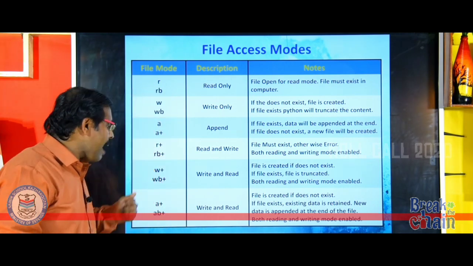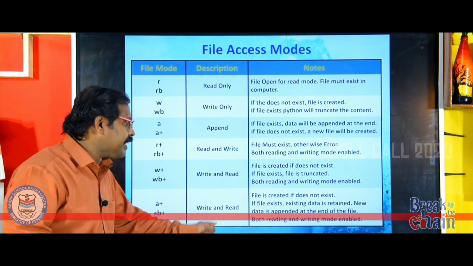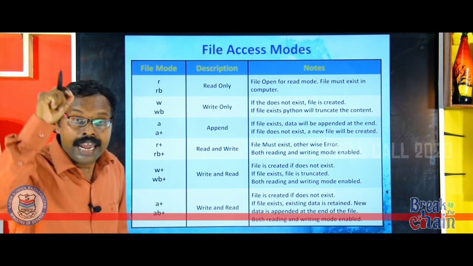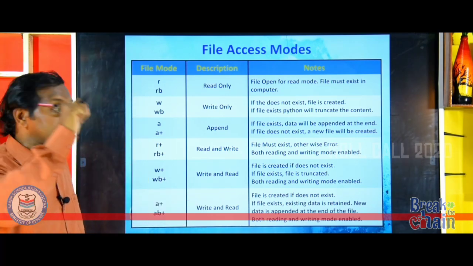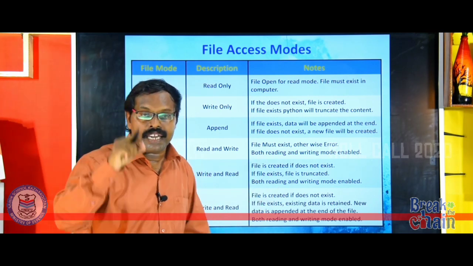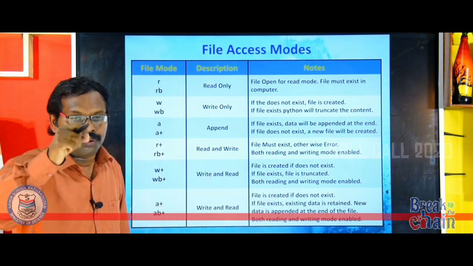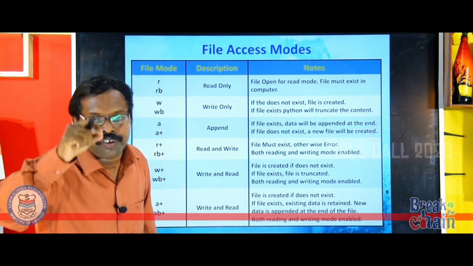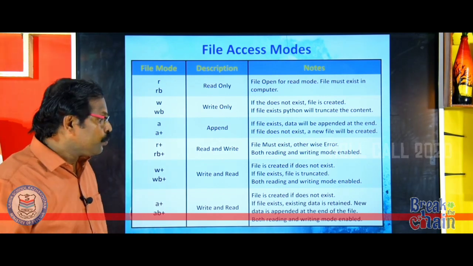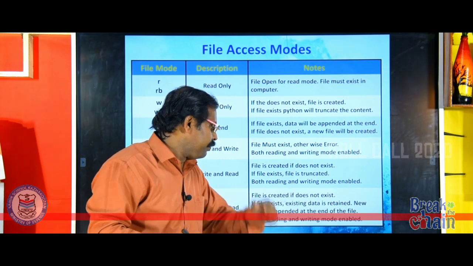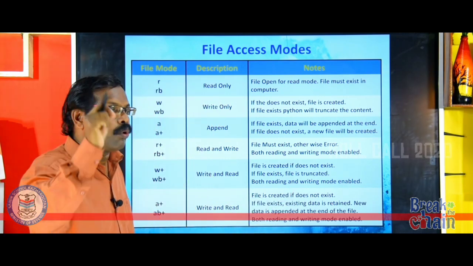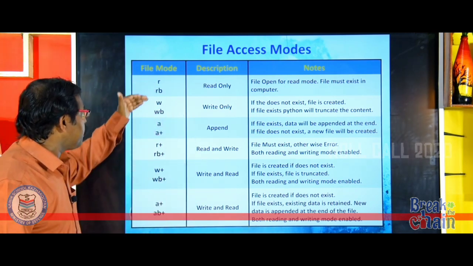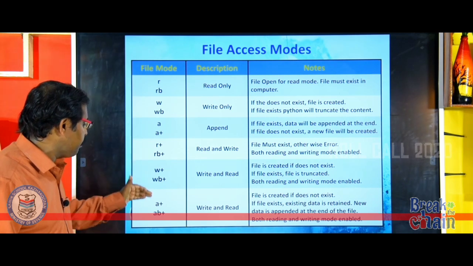Now the last one is a plus. a plus is also like write and read. But here the file is created if it does not exist. If the file exists, the existing data will be retained. That is very important. That means unlike the previous write and read mode, even though write has first priority, here the content will not get erased for an existing file, but new data can be appended at the end of the file. Both reading and writing are enabled here. Other than that, you might have seen rb, wb, rb plus, wb plus, ab plus.